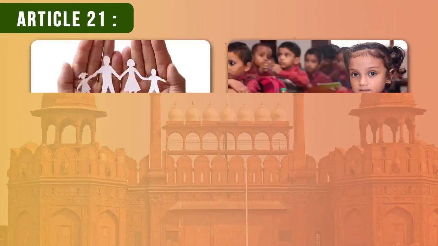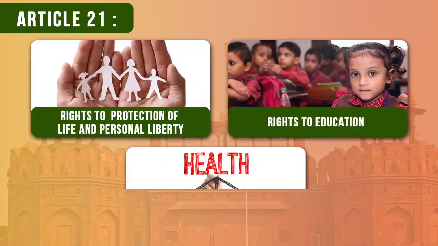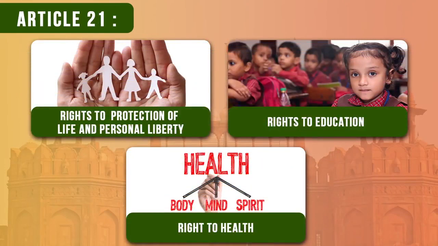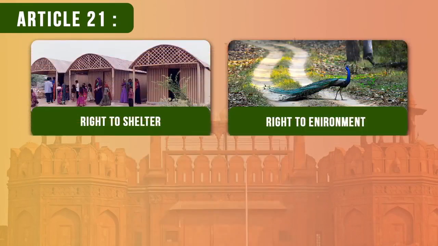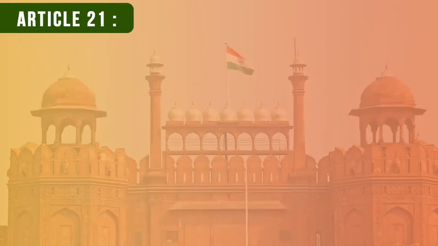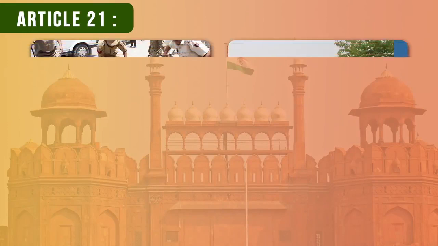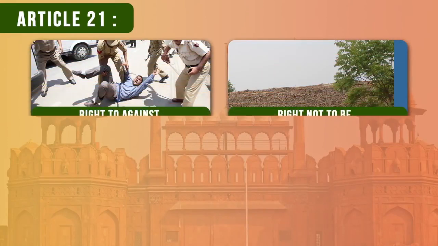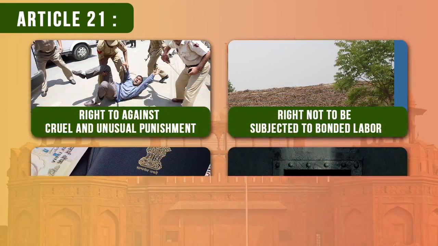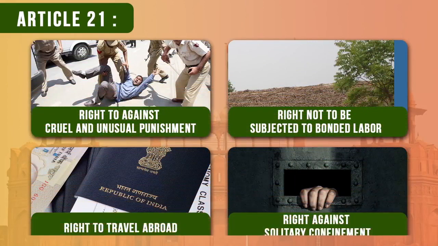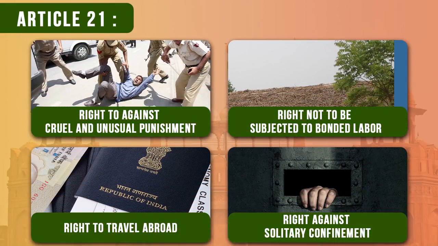Article 21. Protection of life and personal liberty, right to education, right to health, right to environment, right to shelter, right to privacy, right to speedy trial, right of the prisoners, right to legal aid, right against cruel and unusual punishment, right not to be subject to bonded labor, right to travel abroad, right against solitary confinement.